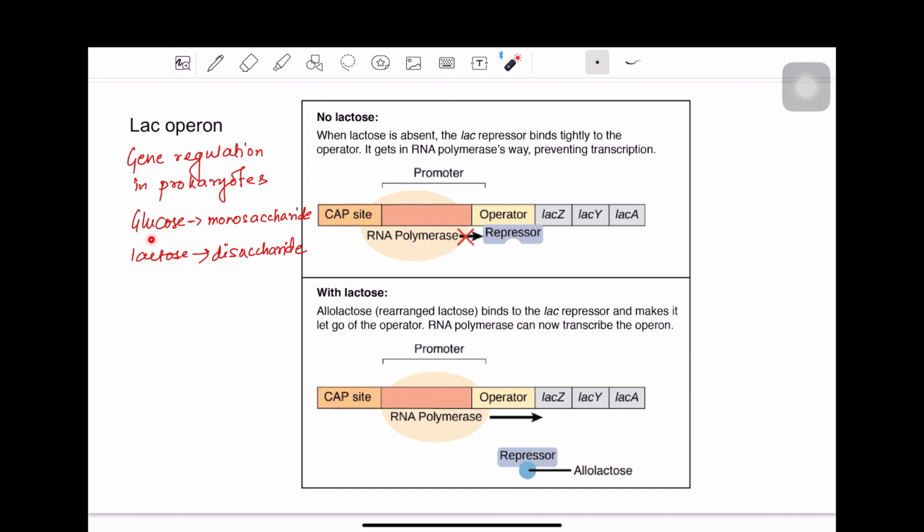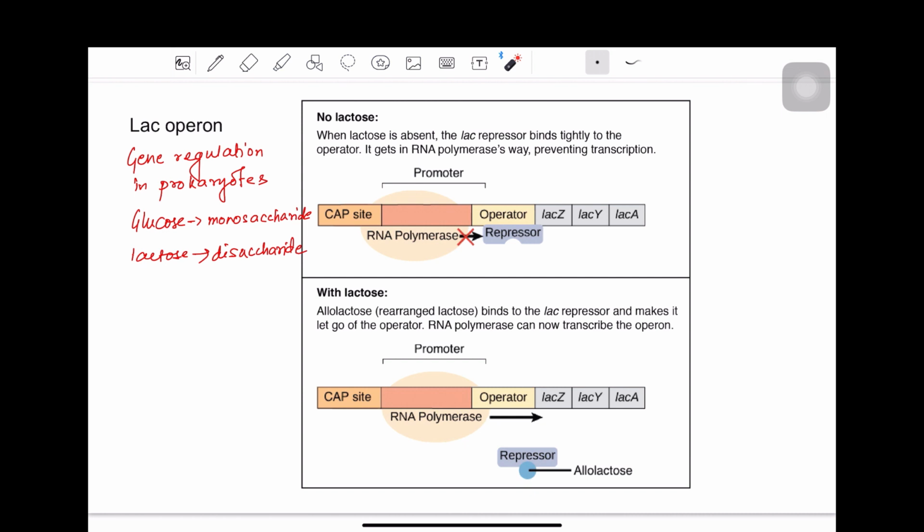So if glucose is present in our gut or in the media, the bacteria will always first try to metabolize glucose. And in absence of glucose, if lactose is present in the gut or in the medium, then bacteria will try to utilize lactose as well.